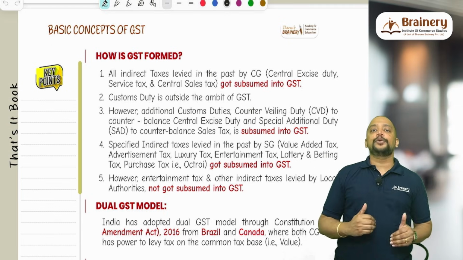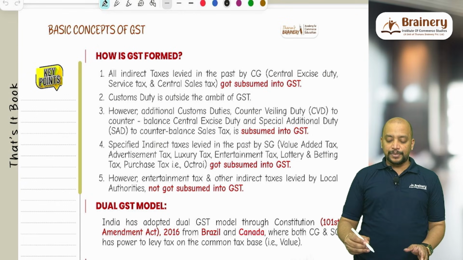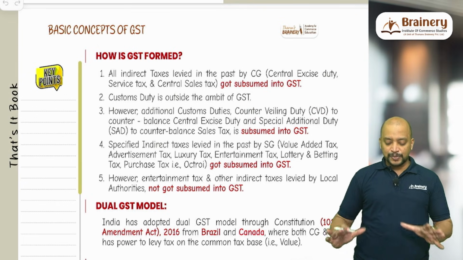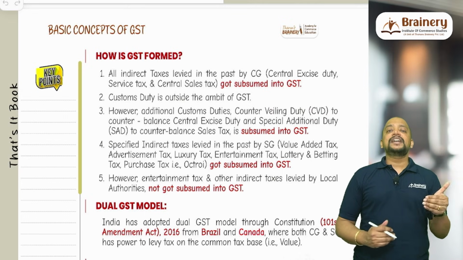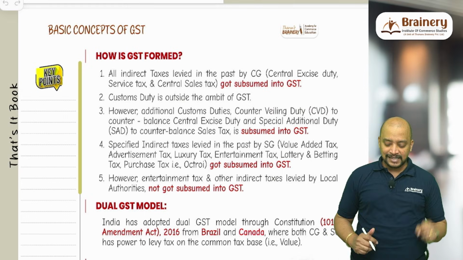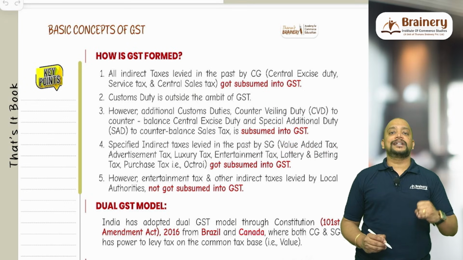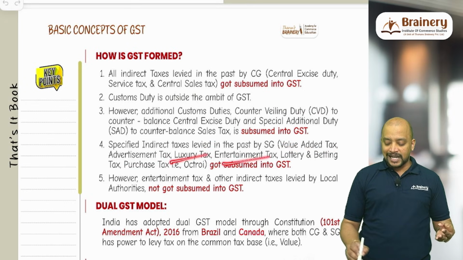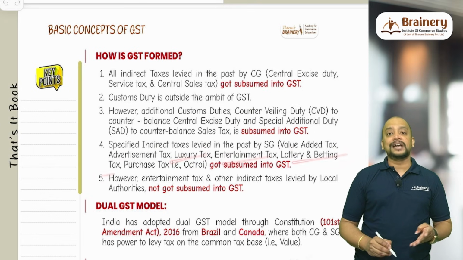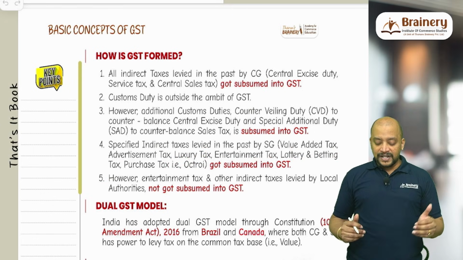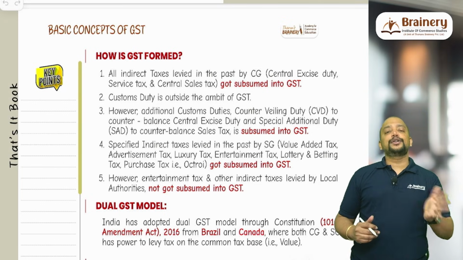Next, the second point: customs duty is outside the ambit of GST. However, additional customs duties, CVD and SAD, we have seen, and specified indirect taxes levied by the state government. What were they? A total of 6 specified indirect taxes. Number 1, value added tax on intrastate sale, then advertisement tax, luxury tax, entertainment tax, lottery and betting tax, and purchase tax, that is octroi. These are the 6 indirect taxes levied by the state government that got subsumed into GST.